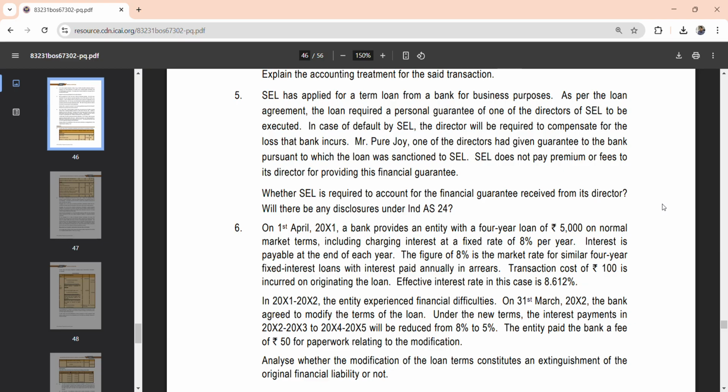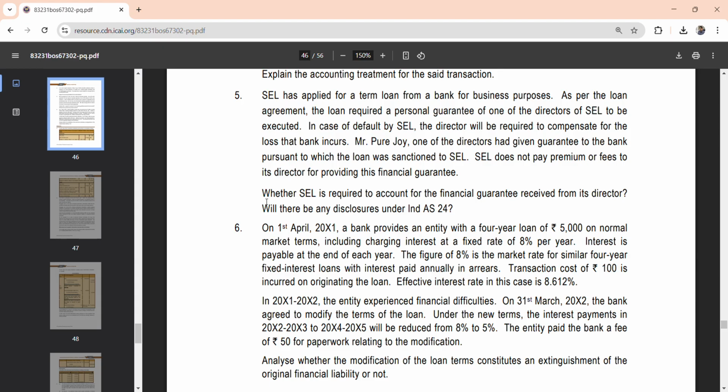Let's quickly take a look at one question from Ind AS 109, practice question 5. It will be very handy if you pay full attention and make use of it. First, also observe how I'm reading the question. With many case questions like Ind AS 109, you should start from the requirement and then go to the question, so that you get an understanding of what is required.